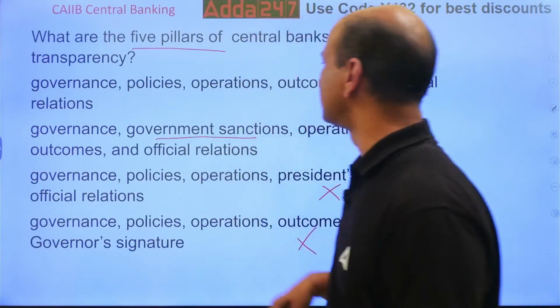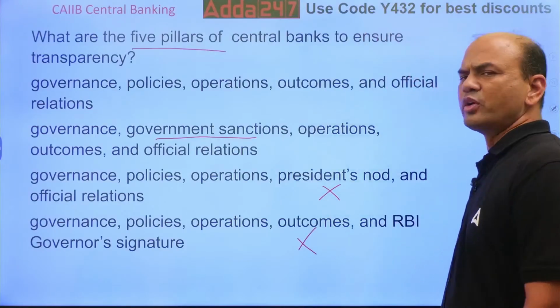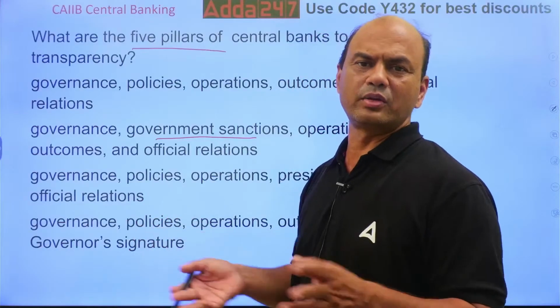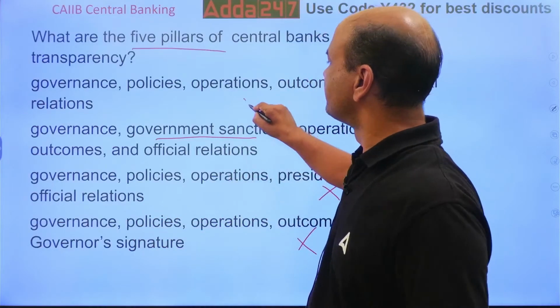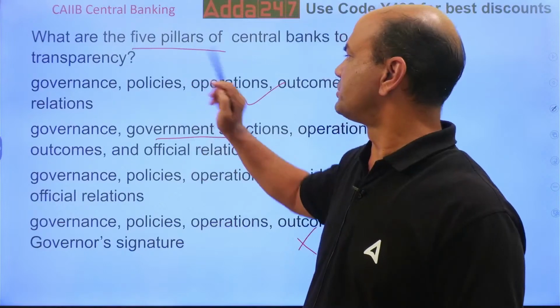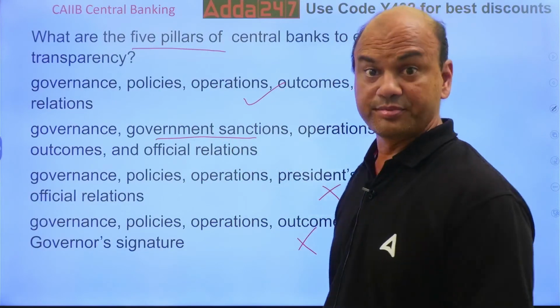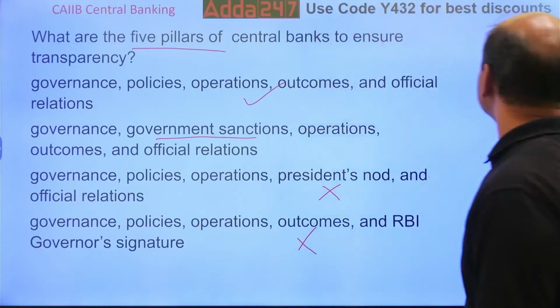What is this government sanctions? Government is a different body and RBI is a different body. It has nothing to do with these two, they are not related to each other. Answer is A. Governance, policies, operations, outcomes, and official relations. That is the main point. Okay?